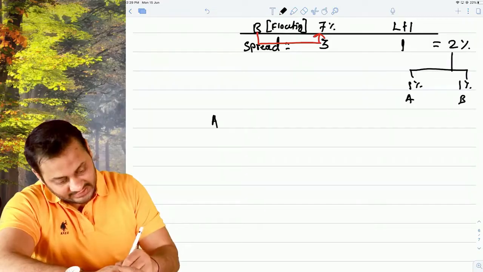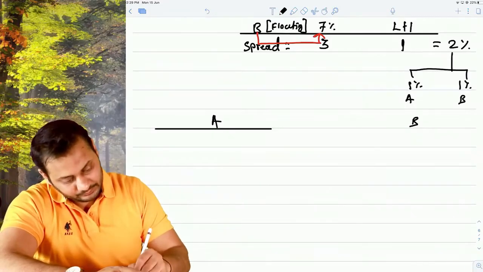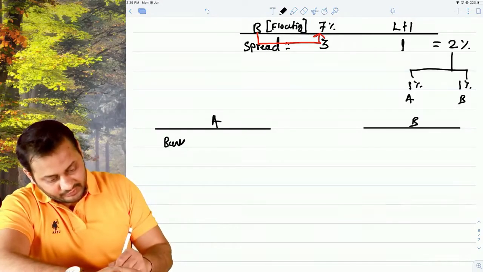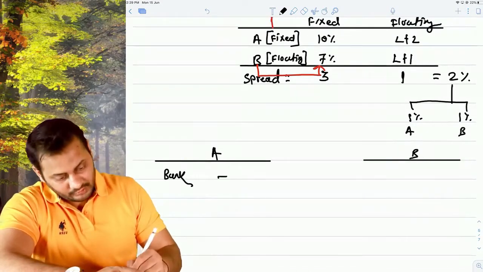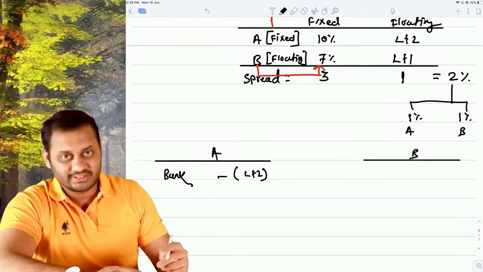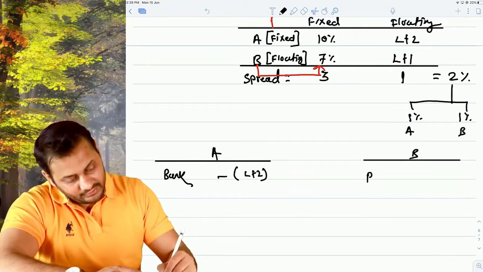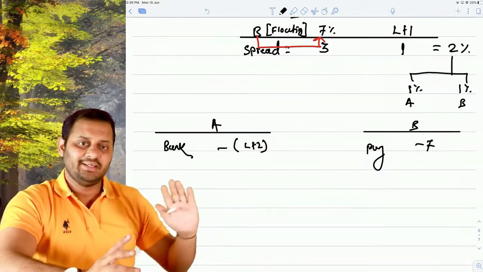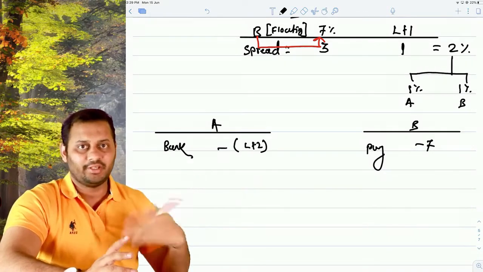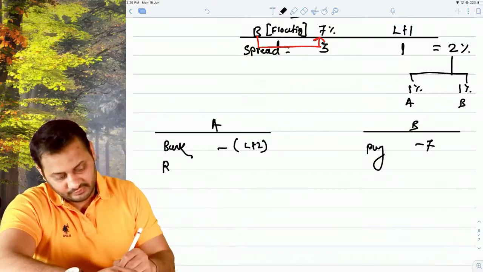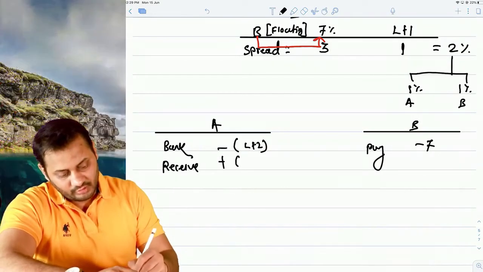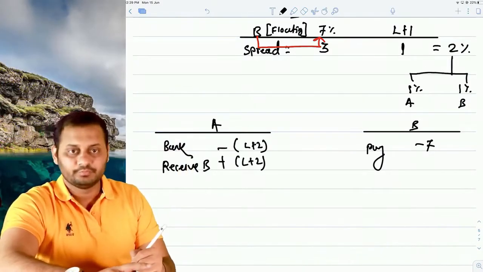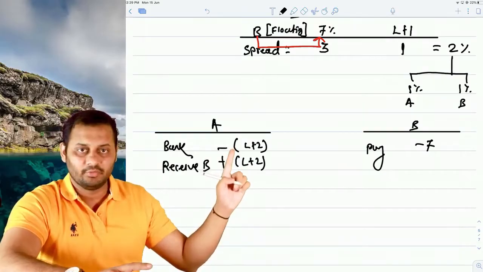Have a look. This is A, this is B. So understand, they will pay to the bank first. A will pay LIBOR plus 2% because he has taken the floating rate loan, and B will pay the fixed rate, which is 7%. Agree? Now first thing, any rate, either 7 or LIBOR plus 2, you can exchange with each other. So I will say, whatever A has paid, A will receive from B. So B will pay this much amount to A.